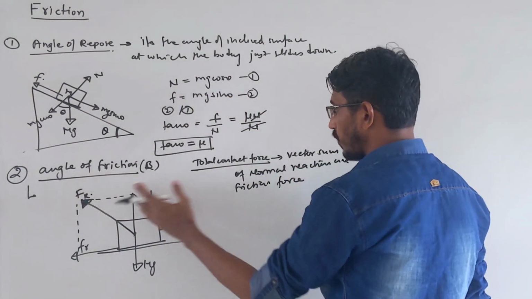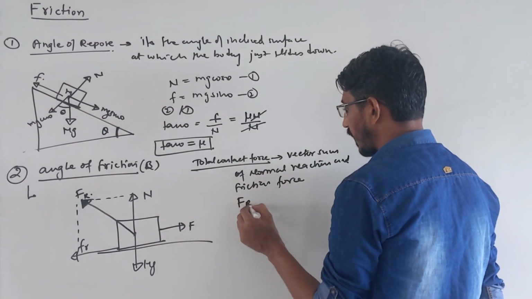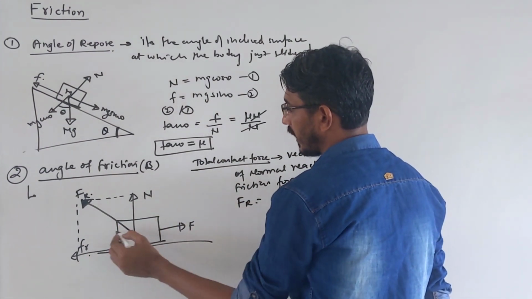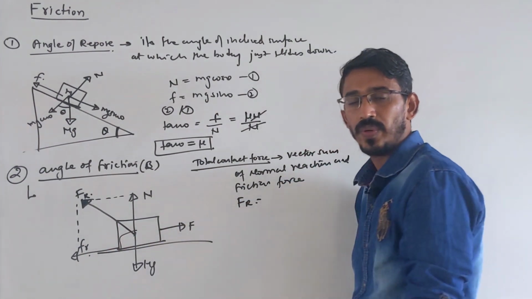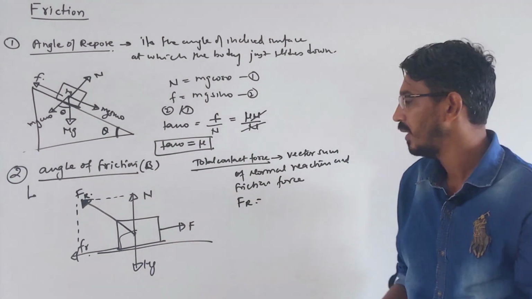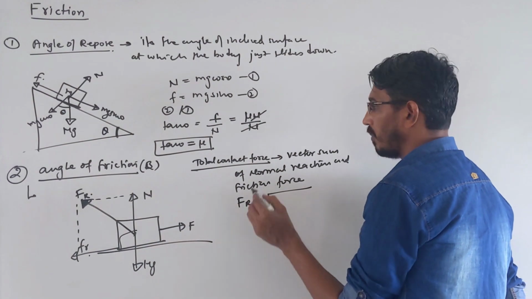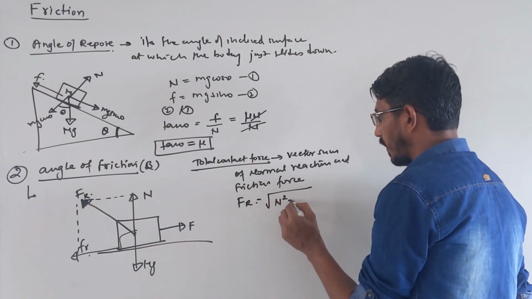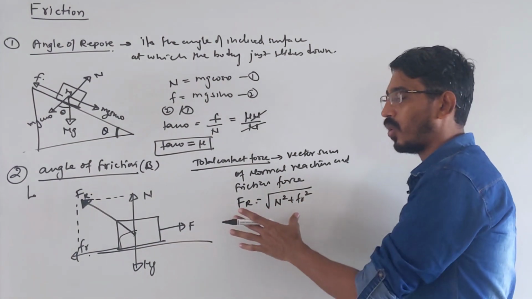Suppose in this case you have to find the total contact force. You know what the answer will be? These are two forces, this and this, acting at 90 degrees to each other. So the vector sum is root of N square plus Fr square plus 2 N Fr cos 90. So the answer simply becomes root of N square plus Fr square. That's your total contact force.